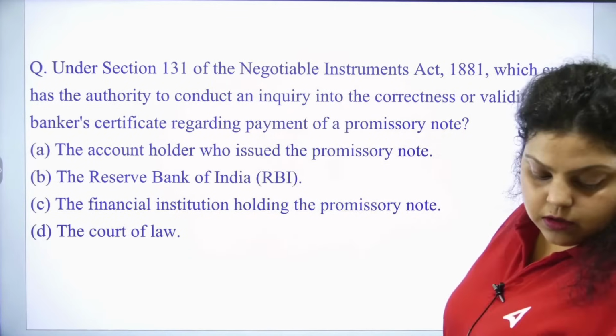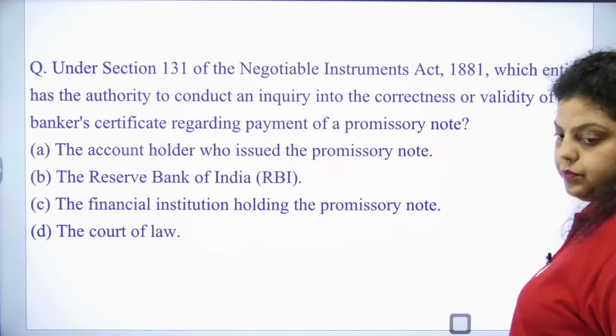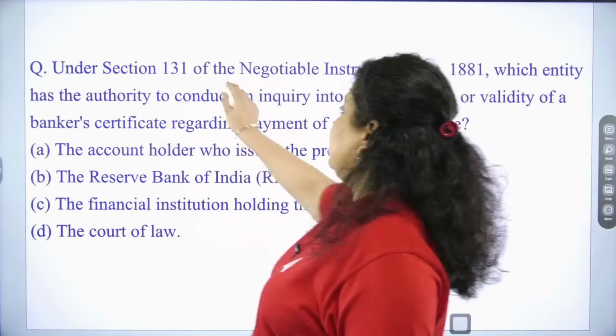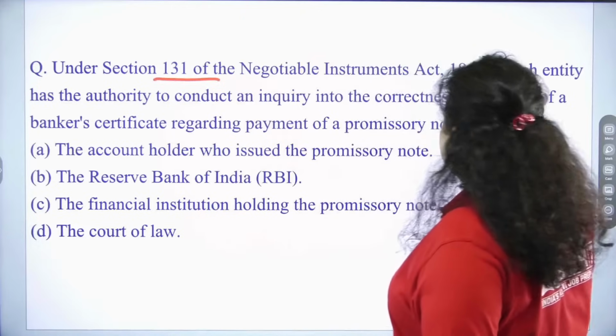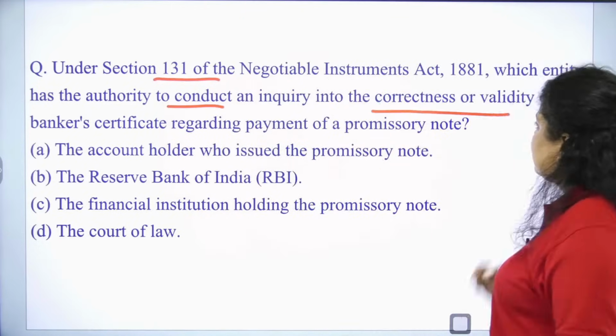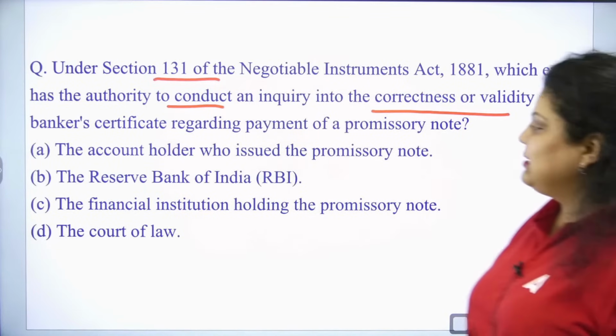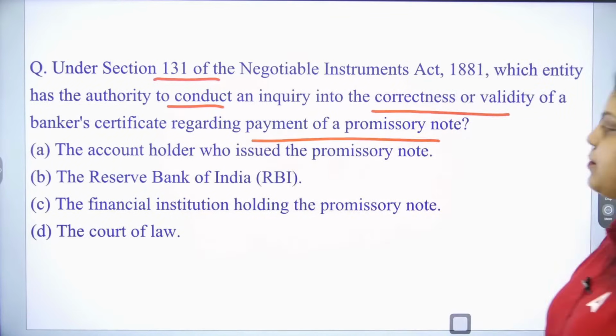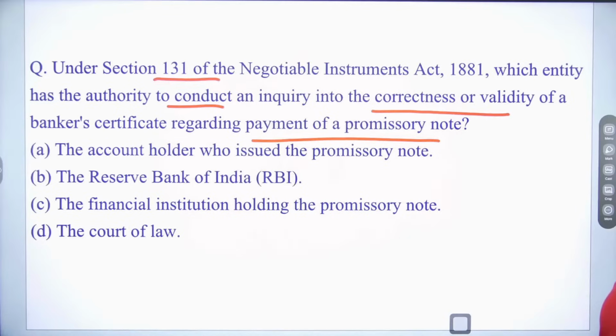Okay. So, next question. Under Section 131 of the Negotiable Instruments Act 1881, which entity has the authority to conduct an inquiry into the correctness or validity of a banker's certificate regarding payment of a promissory note? Very good, that's an indemnity bond. The indemnity bond will be issued. Now let me know the answer to this question.